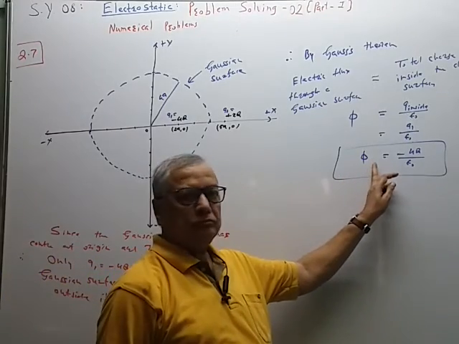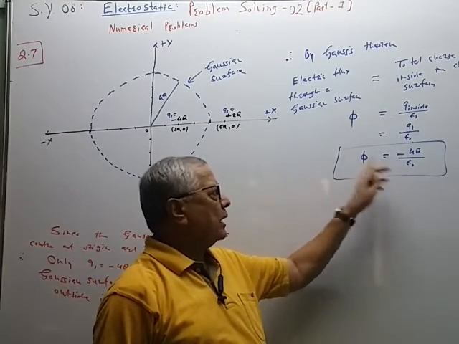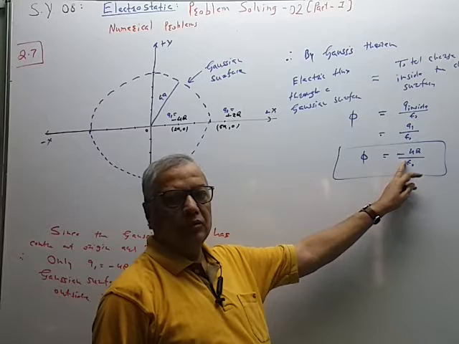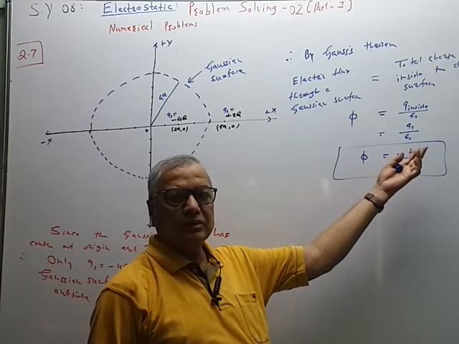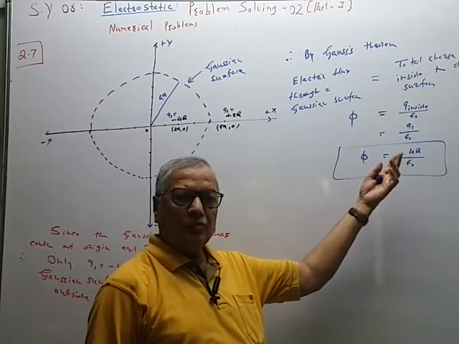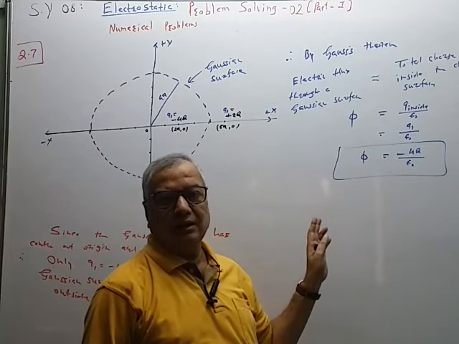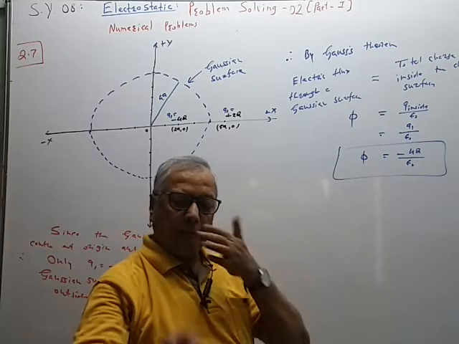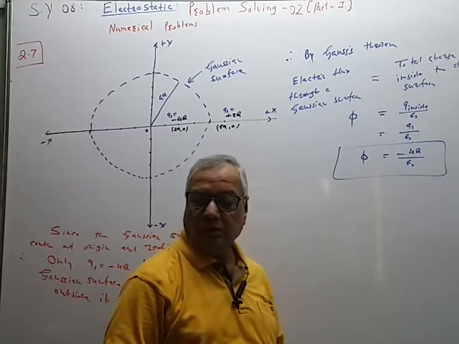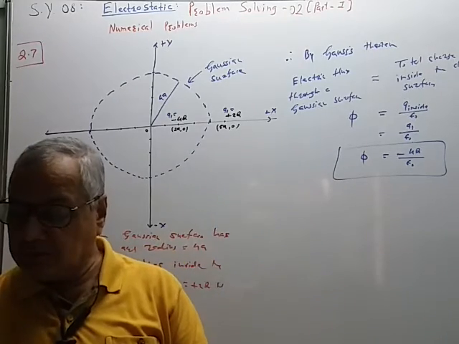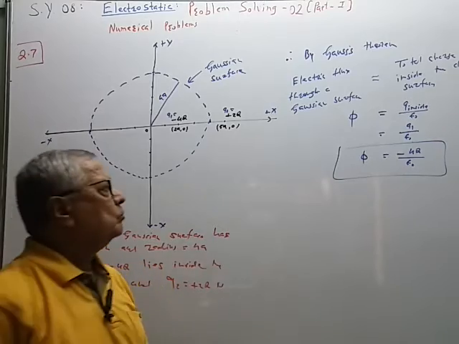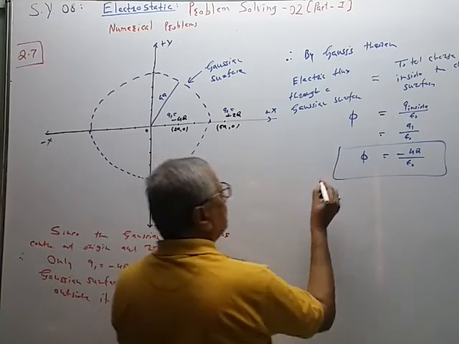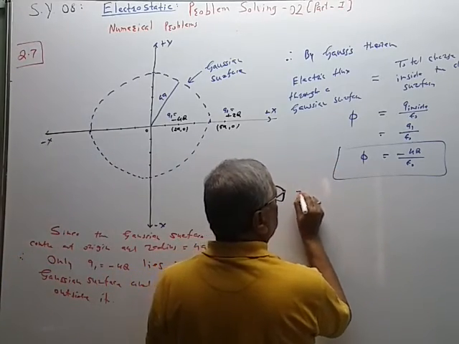Actually, phi is negative. It means that electric lines of forces are coming from outside to inside. त्याला incoming flux आपण म्हणतो. So the answer is minus 4 times capital Q upon epsilon naught. Problem is complete.